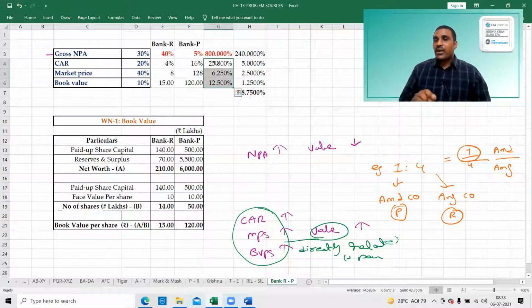25%, 6%, 12.5%. That means less than 100%. Yes or no? Less than 100%. Only a fraction of shares.